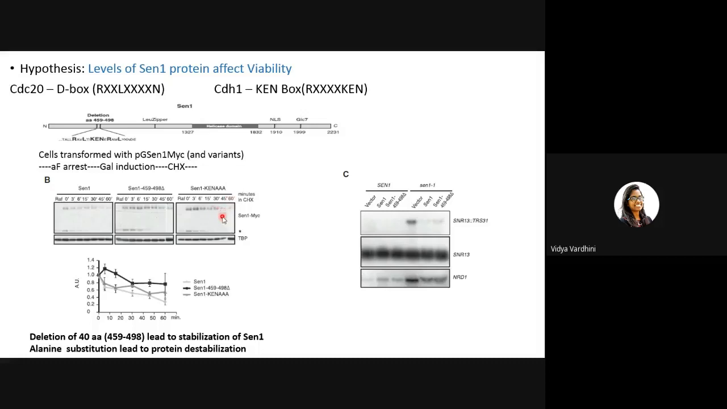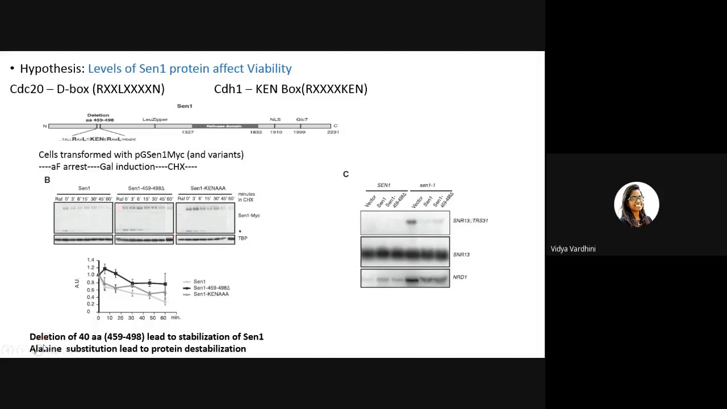It is not somewhere at some point, though it is low, but it is being degraded, which means that apart from this CAN box, the CDH1 is also able to recognize alanine motifs, right? So they concluded that we cannot say that degradation of SEN1 is exclusively because of this CAN box or the CDH1 recognition, but there could be other possibilities also.